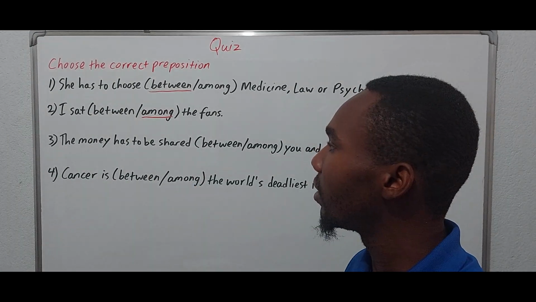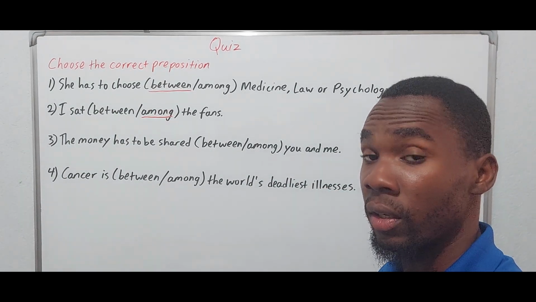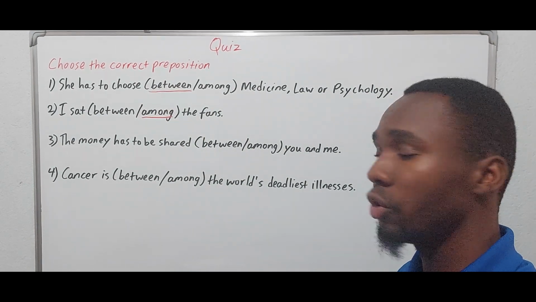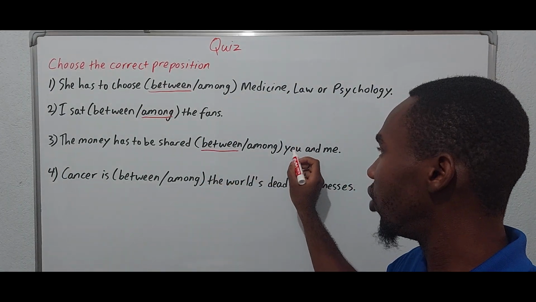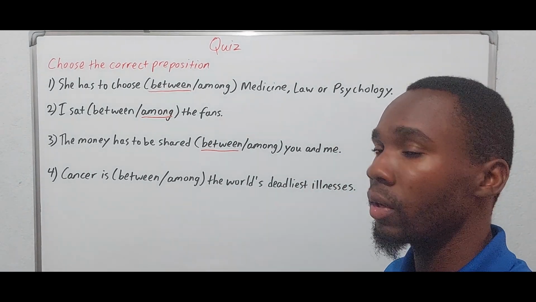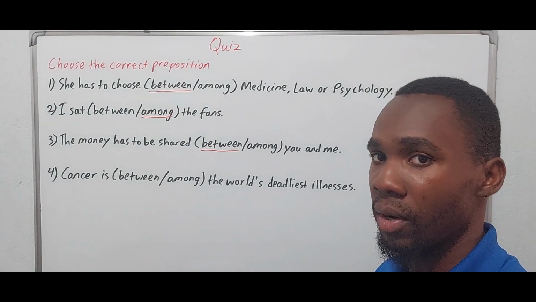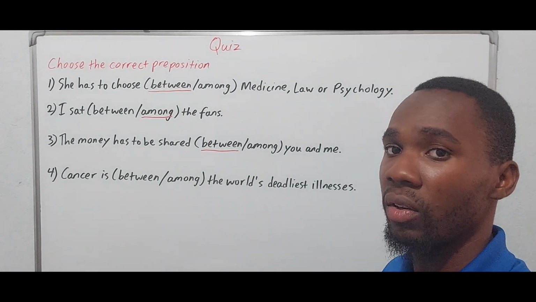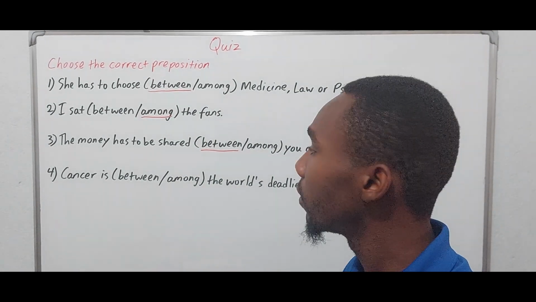3. The money has to be shared between or among you and me. So this is distribution. How many persons are we talking about here? 2. Therefore, we need between. I could change you and me to us, and it would still be between because we're talking about 2 persons. But if we were talking about more than 2 persons, we would use among. So when it comes to distribution, it will depend on the amount of persons, or the amount of recipients.